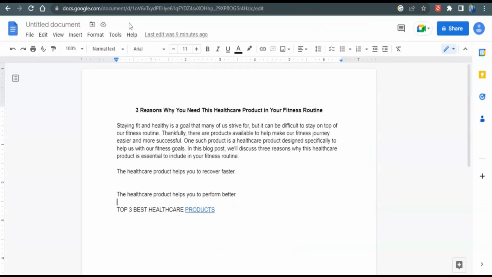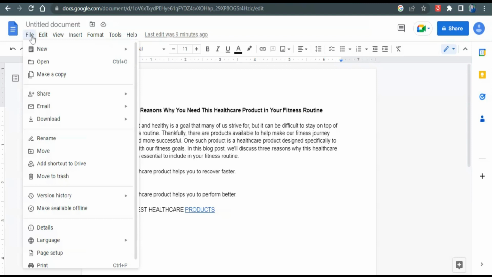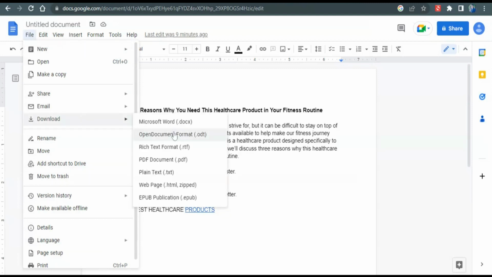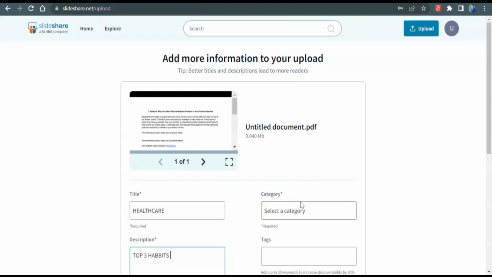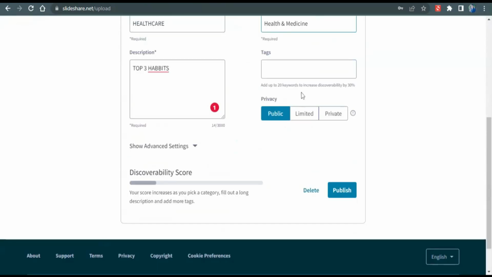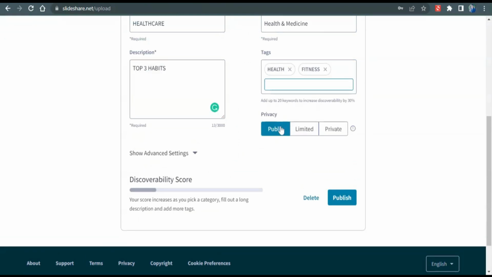Now go to Google Documents and click on File and download the PDF file from document. Once it's downloaded, go to slideshare.net and upload your document here. Now you can give a title to your article or blog post. Then you can write your description. Then you can also select the category, for example health and medicine, and then you can also add some tags here. And once it's done, select public and then publish your article.